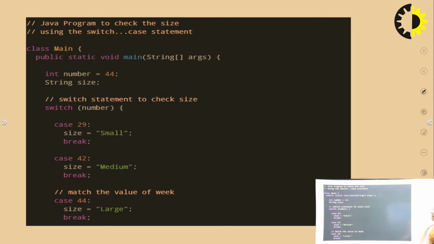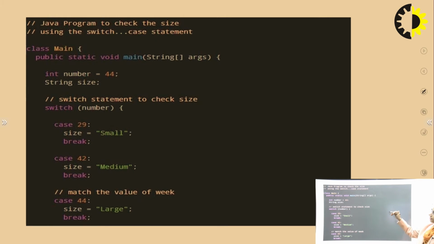Talking about an example, suppose they have given a program in which the switch case statement will be used. In this program, they have taken the number 44 and we are checking for the number, and we have put in cases on the basis of the size. We have taken size small if the case is 29, case 42 is the medium size, and case 44 will be for the larger size.